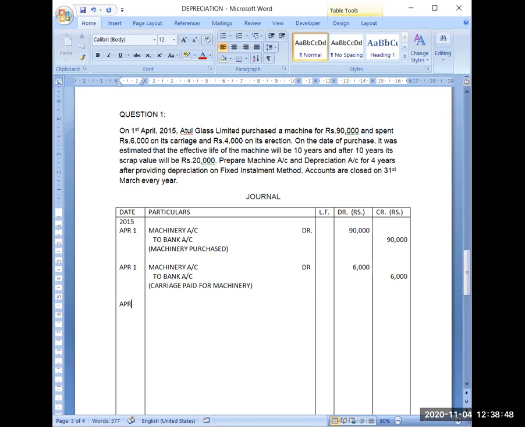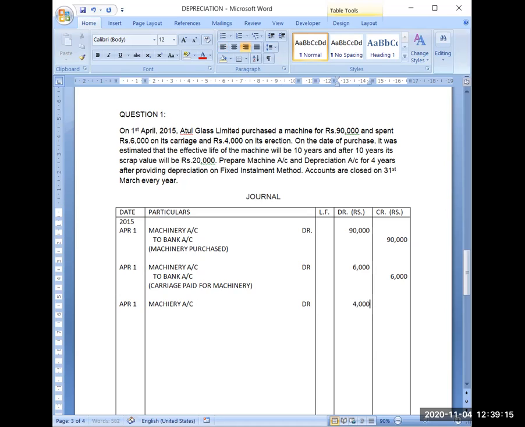Then again April 1. Now I have paid 4,000 for its installation. So I will again debit machinery account. All these journal entries you have learned in the journal entry chapter.